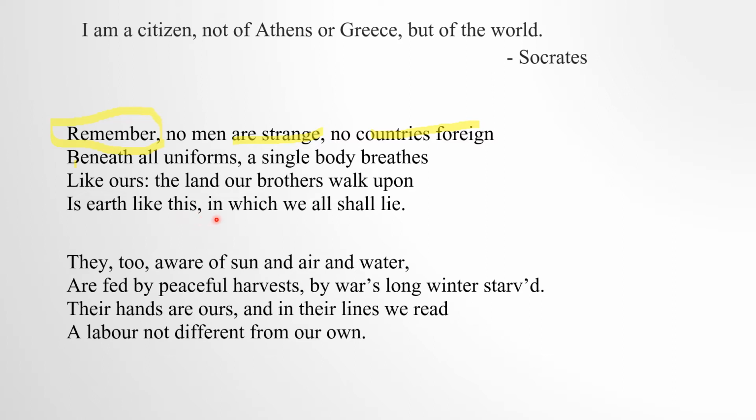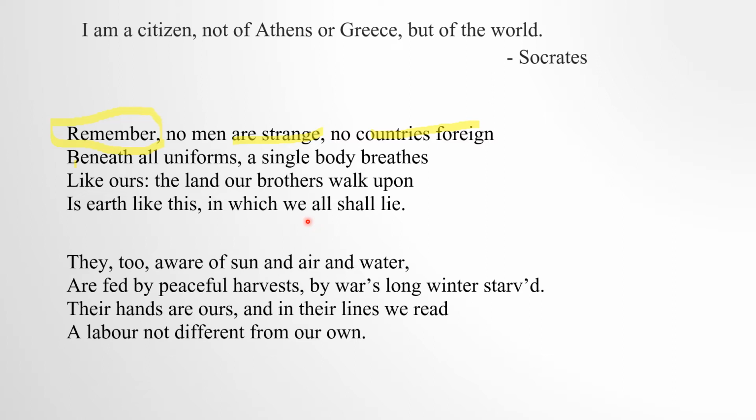And in the line "in which we all shall lie," he says that when the time comes for death, we all are buried in the same soil, on the same earth. So how can we be different?